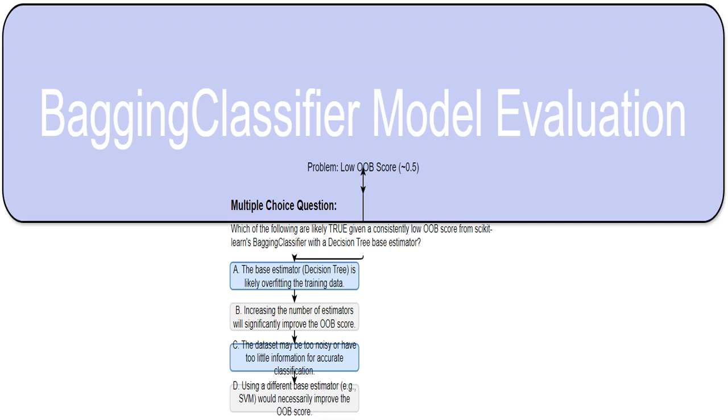The core issue is that the OOB, out-of-bag, score, a measure of how well the model generalizes to unseen data, consistently scores around 0.5. For binary classification, 0.5 is essentially random guessing, not good. It points toward potential issues with either the underlying model or the dataset itself.